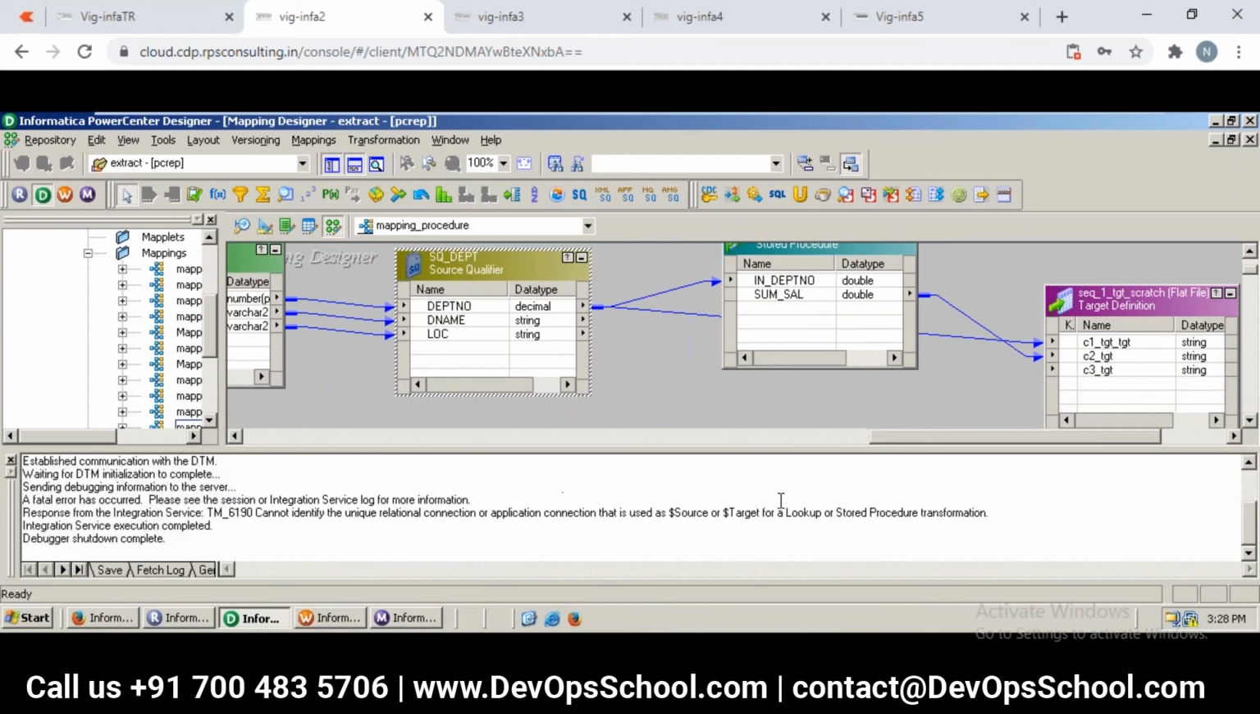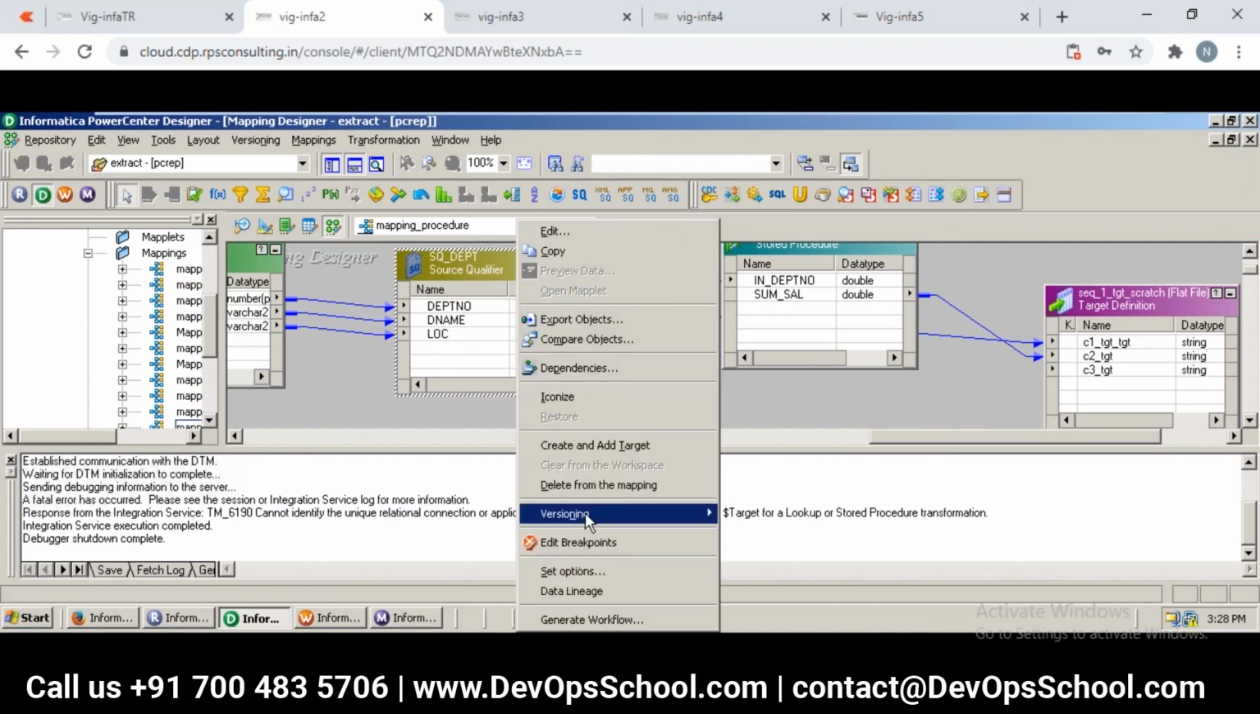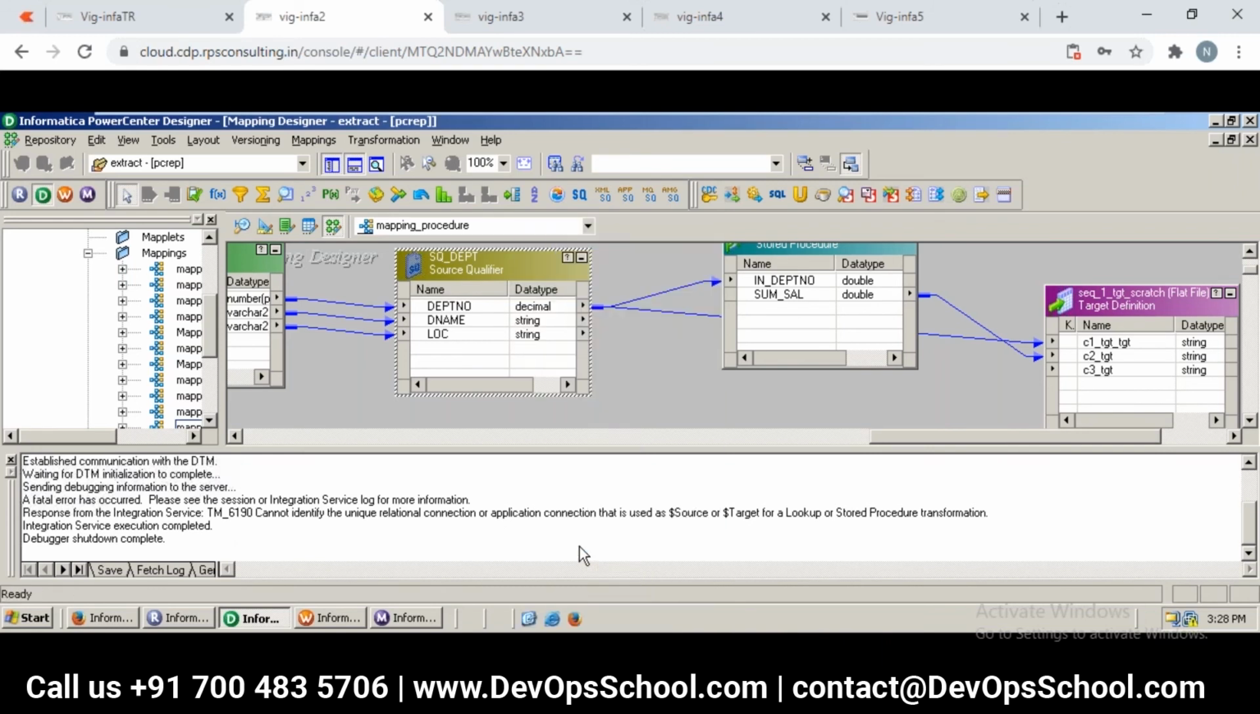Now we can see what you can see here. This is going to be the output window. It's completed already, because we did not set any breakpoint here. Now let us go and set the breakpoint. Let's say the source qualifier I'm trying to do now.